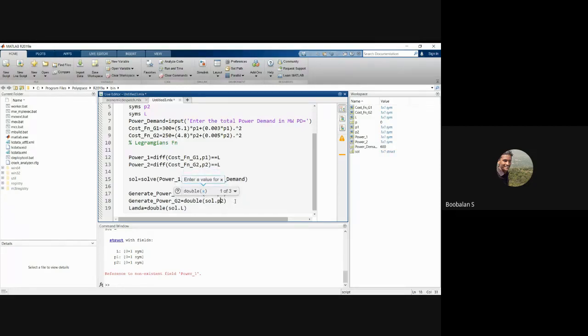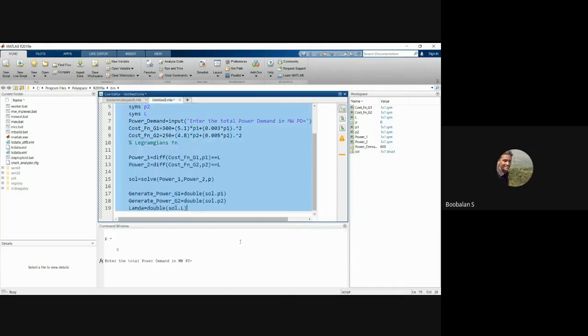So previous work, right? So there is a small error now coming, right? So here the solve function is going to solve these two equations, power 1 and power 2 namely. So we have solved it. So total power should be P. And when solving, where is this equation going to be invoked? It is going to be invoked from here, and from it we are going to take P1, P2. Now I think it's correct. So 600 megawatt.